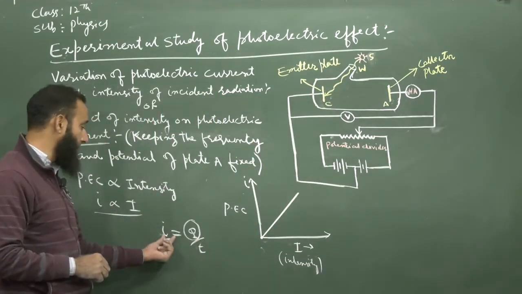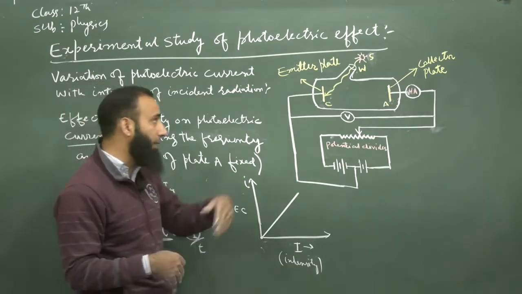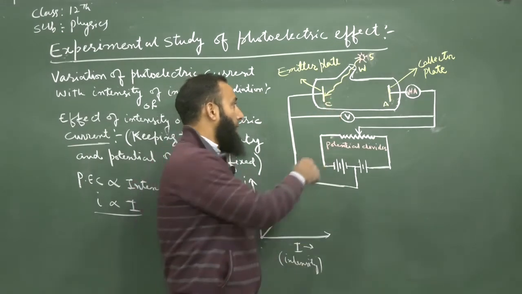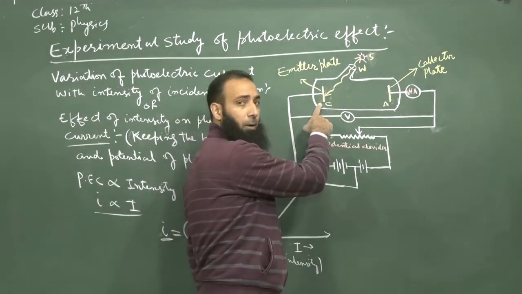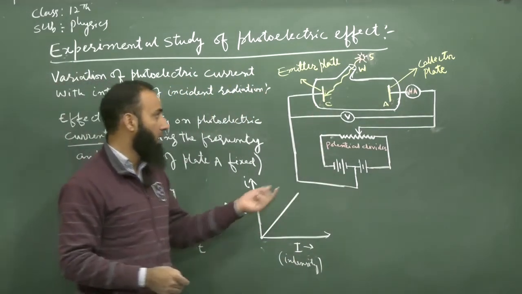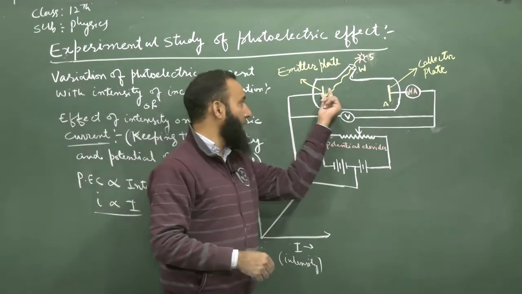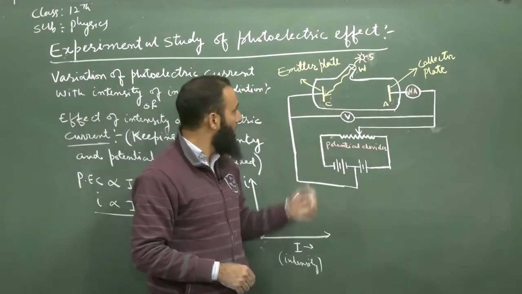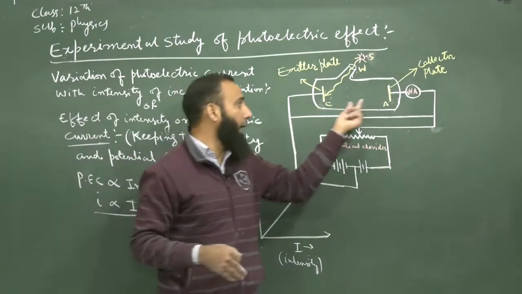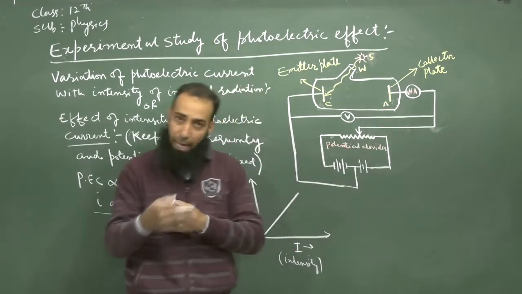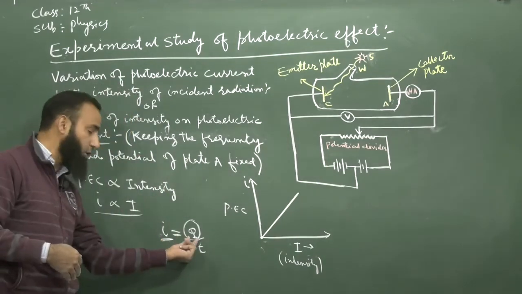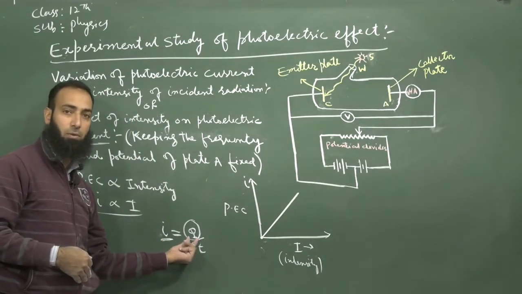In other words, we can say that when we increase the intensity of the incident radiation, the number of electrons coming out from the emitter plate also increases. When the number of electrons coming out from the emitter plate increases, more electrons are reaching the collector plate. When more electrons are reaching the collector plate, that means more current, that means more charge is flowing in the circuit per unit time. This is actually what it implies.